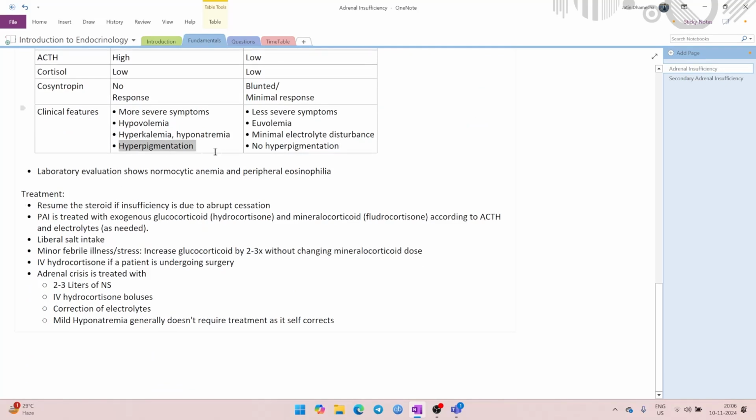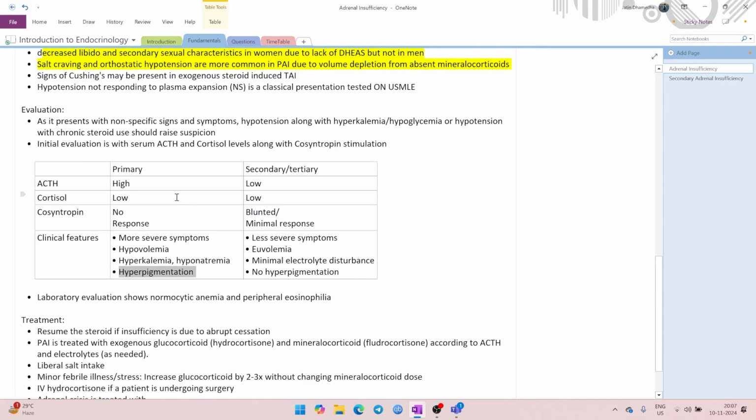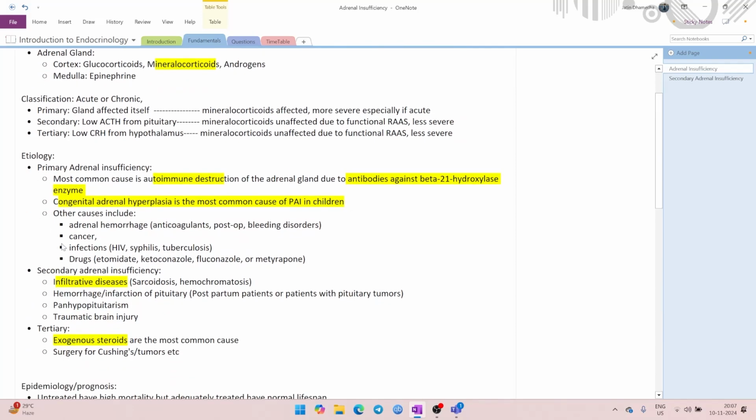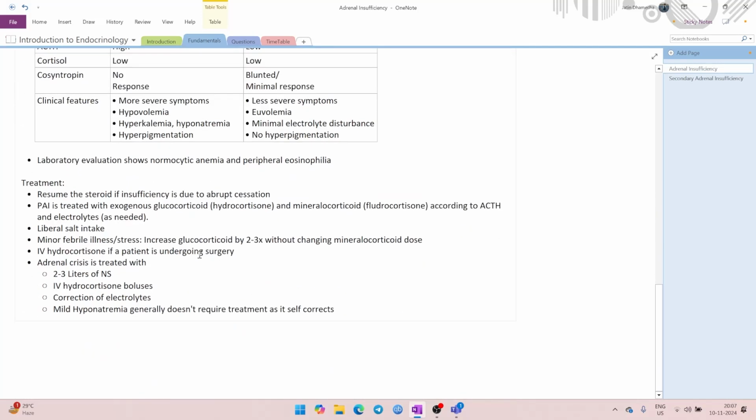The crux difference here is hyperpigmentation. Hyperpigmentation, you will see only in primary, not at all in secondary. The remaining things will go in the etiology section. That is how you differentiate whether it is primary or secondary.